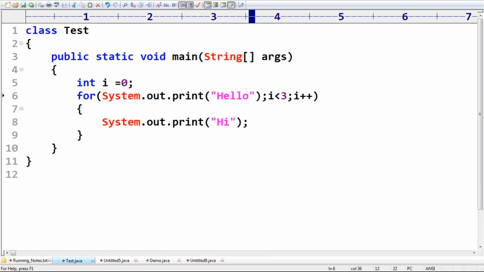Here I'm trying to take hello followed by hi. Can you please guide what is the answer we are going to get in this case?